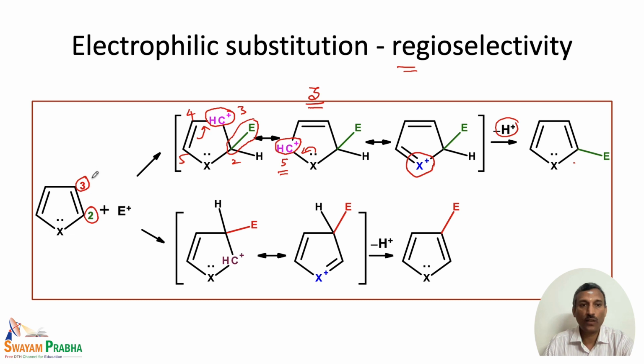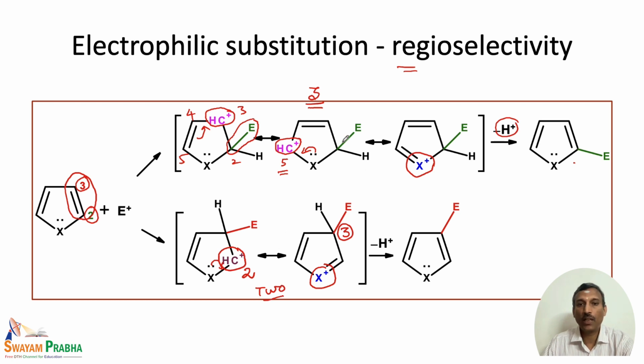And let us look at what happens if the electrophile attacks the 3 position. How do we know whether it attacks the 2 or 3 position? Because there is a double bond, both positions can be attacked by the electrophile. If it attacks the 3 position, then we have a carbocation at the 2 position. Now, there is a lone pair on this heteroatom, so it can be shifted here to stabilize the carbocation. So, we have the heteroatom having the positive charge, and the 3 position is where the electrophile is added. In this case, we only have 2 resonance structures to stabilize the intermediate.